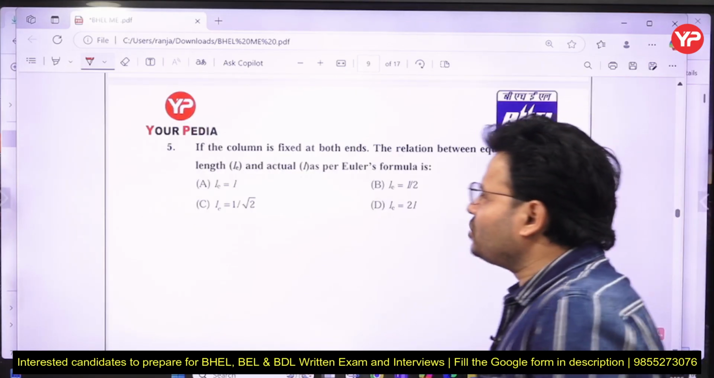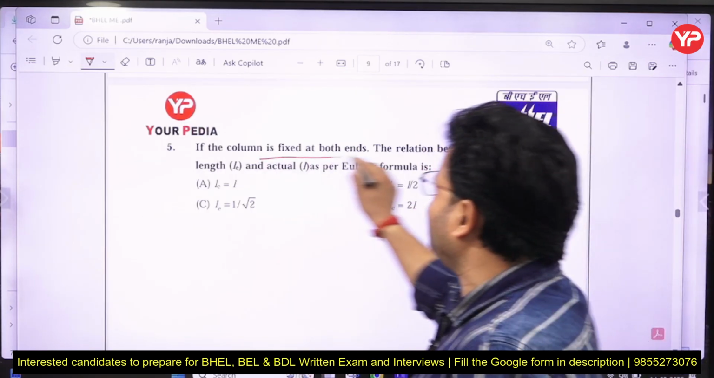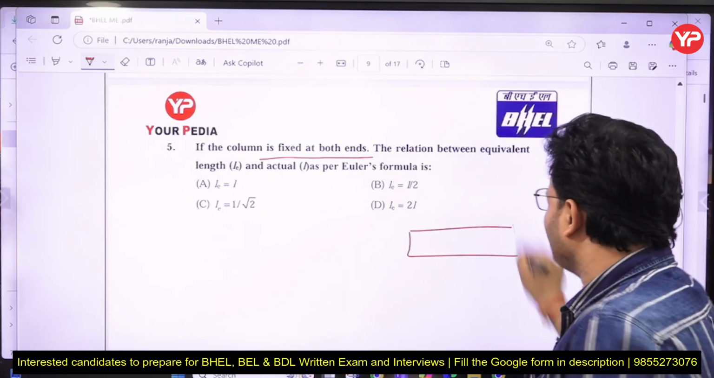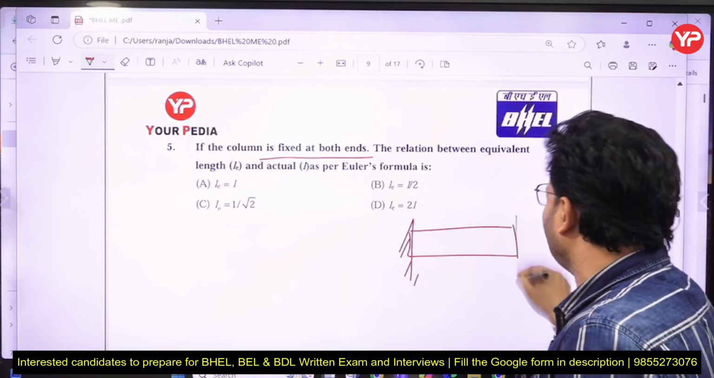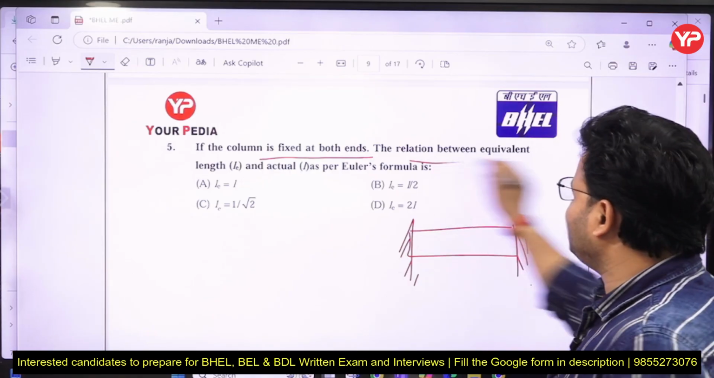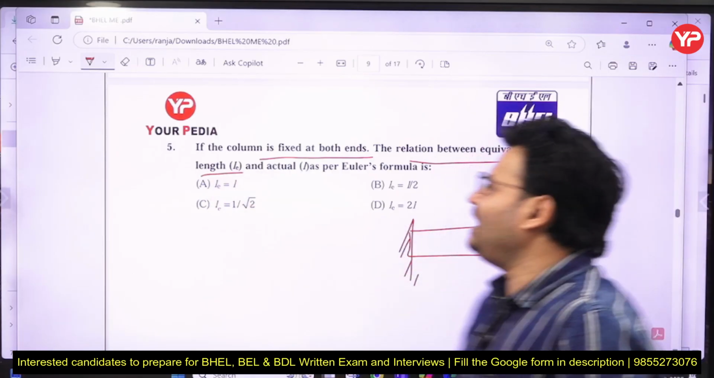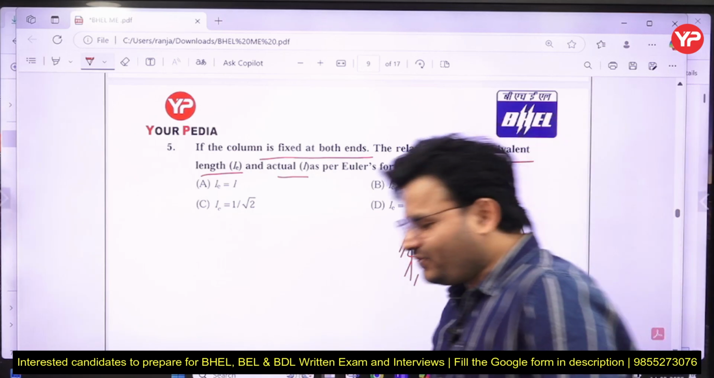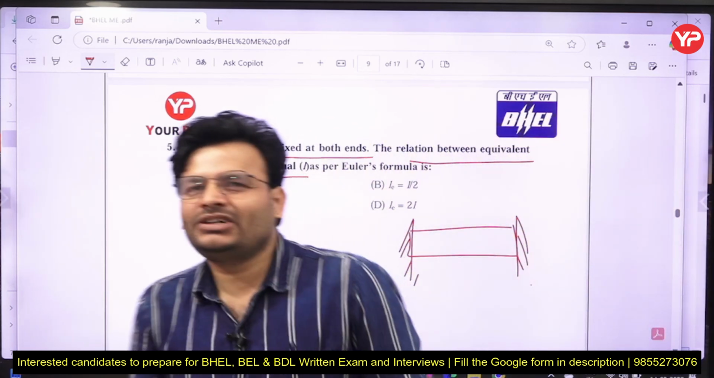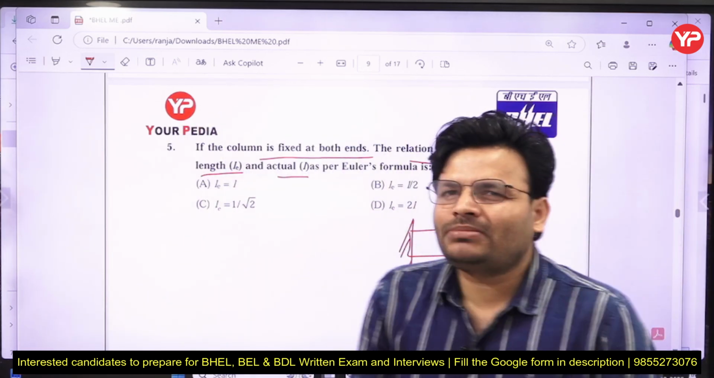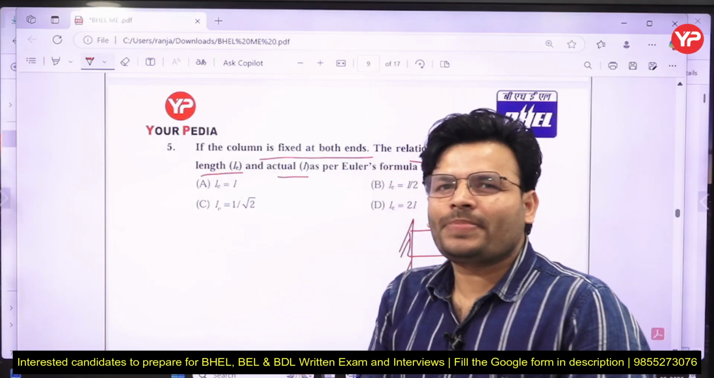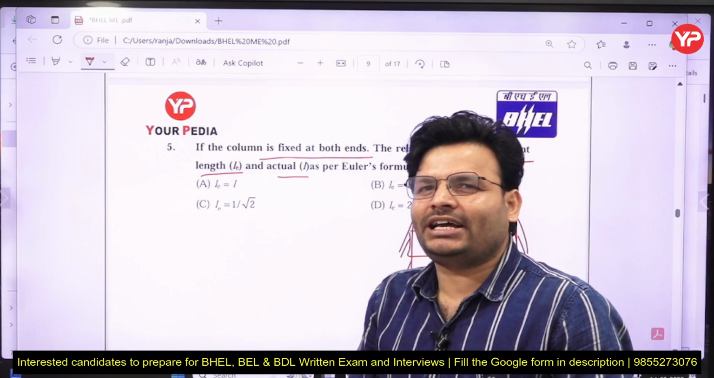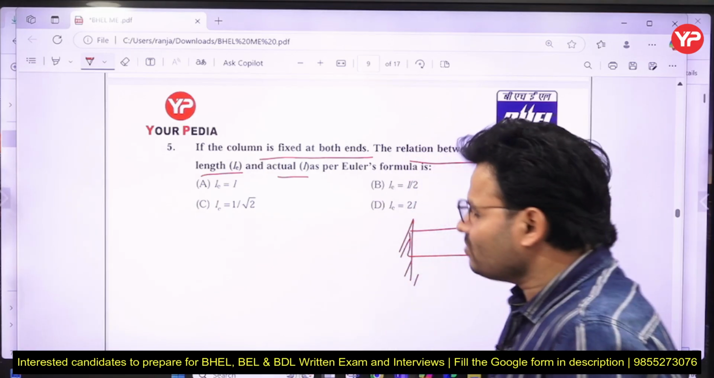Now that is the next question, my dear friends. If a column is fixed at both ends, let's assume this is fixed at both ends. What is the relation between the equivalent length LE and the actual length L as per the Euler formula? My dear friends, there is a chapter called column. In the column chapter I am going to discuss the Euler formula, and there are four cases. In that case I am going to calculate the effective length.